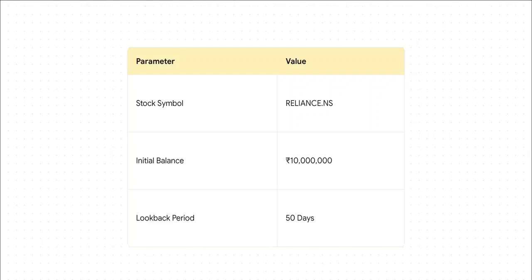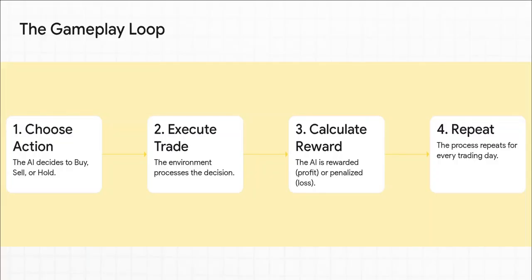So let's get specific. What are the rules of this game? Well, our AI is laser-focused on just one stock, Reliance Industries on India's national stock exchange. Every time it starts a new game, or an episode, it gets a fresh balance of 10 million rupees. And its entire view of the world, the only information it gets, is the last 50 days of market data. That's it.